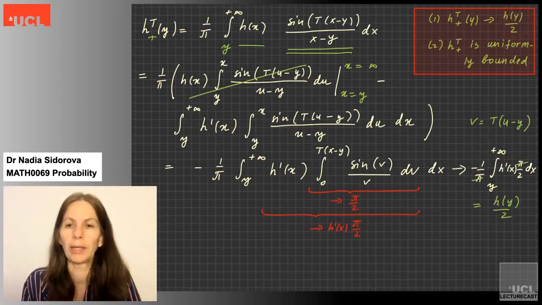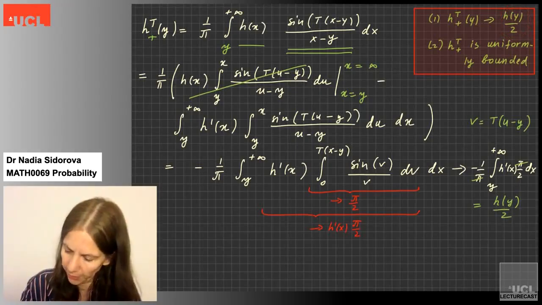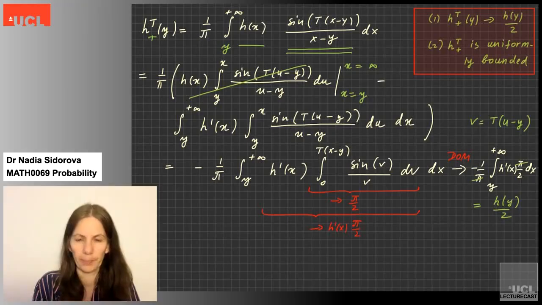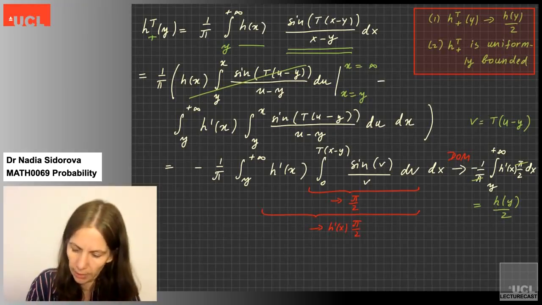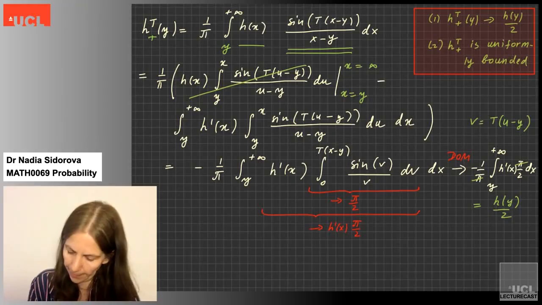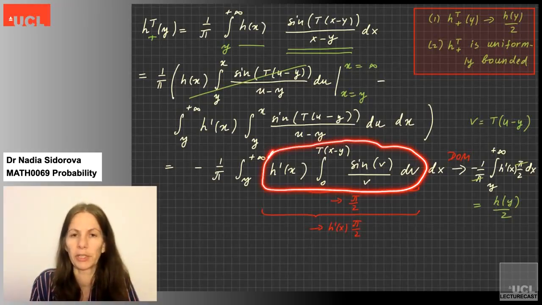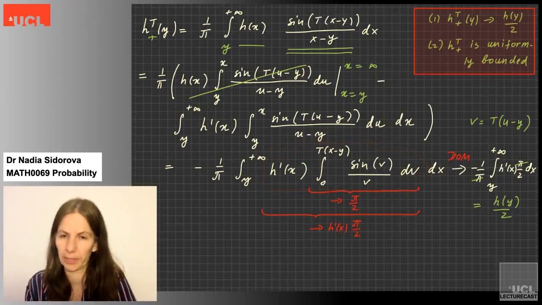So all I need to do is to justify the use of the dominated convergence theorem. And to do so, I need to take this whole term here and prove that it is uniformly bounded by something which is integrable with respect to the Lebesgue measure dx over y to plus infinity.